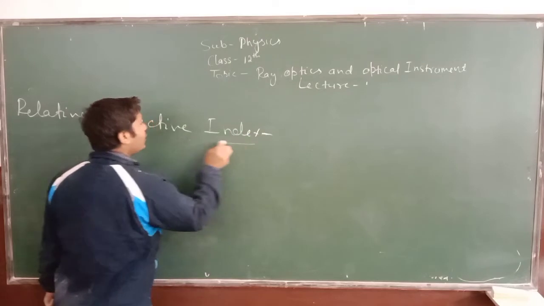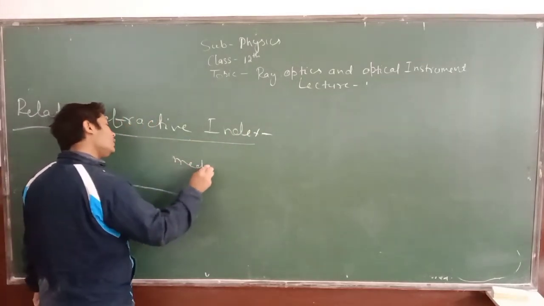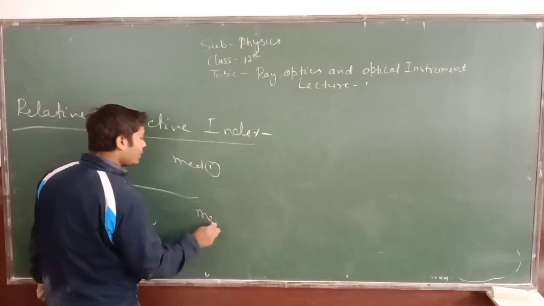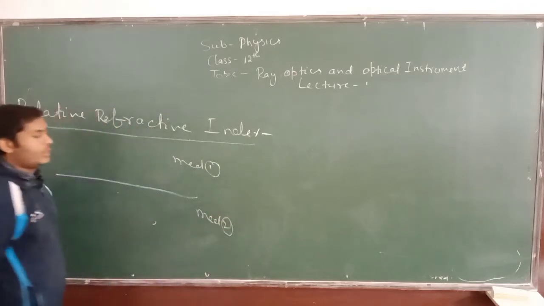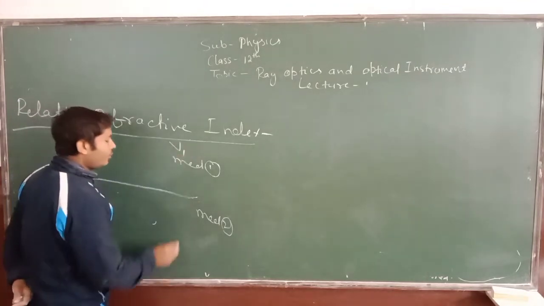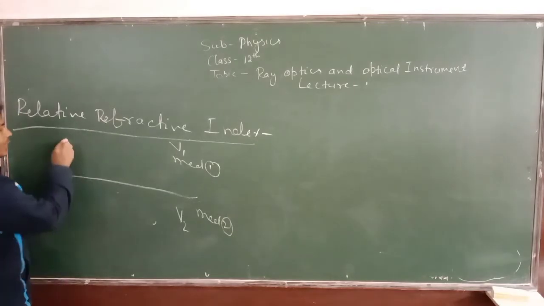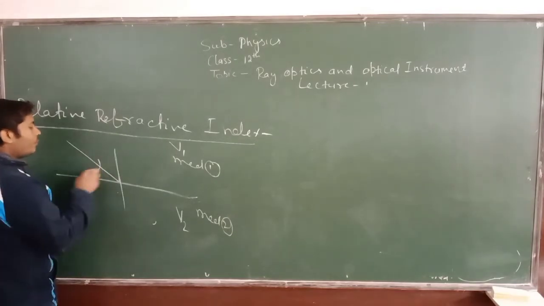Relative refractive index. Let us suppose it is medium 1 and it is medium 2. Let us say the speed of light in medium 1 is v1, whereas the speed of light in medium 2 is v2. And a ray of light is coming from one medium into another medium.